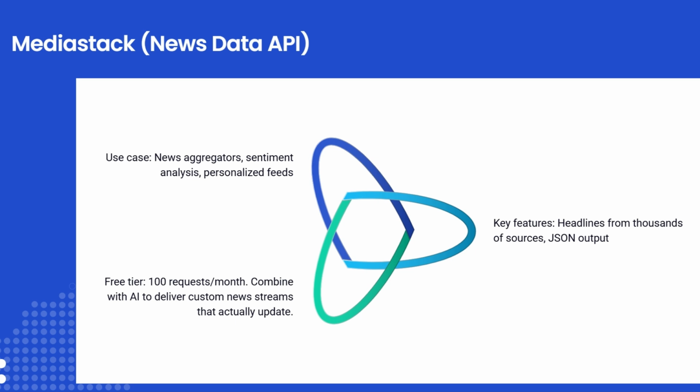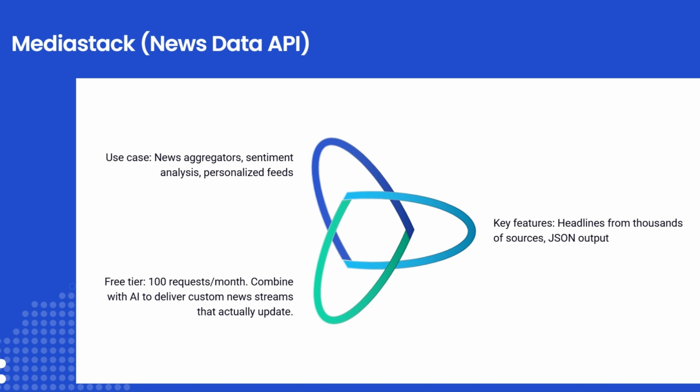But here's the real secret. It's not just about which APIs you use, it's about how you combine them. The best hackathon projects take 3 to 4 APIs and use them together in creative ways, like combining IPstack plus Weatherstack plus Fixer to build a smart travel expense tracker that automatically adjusts for local weather and currency.